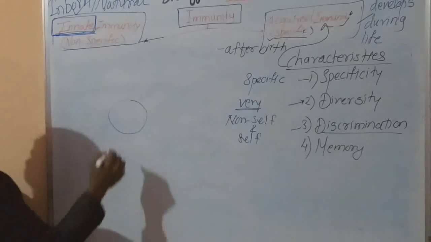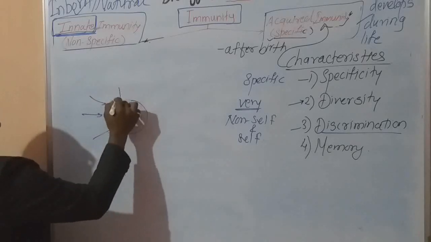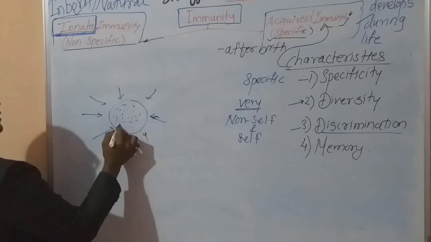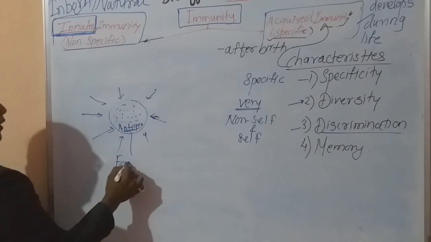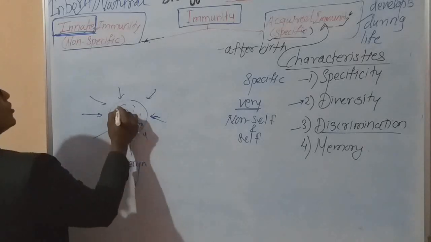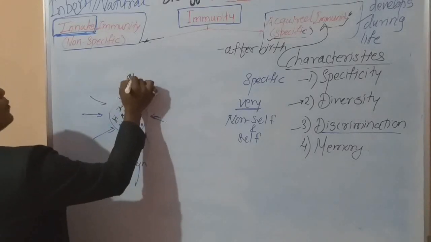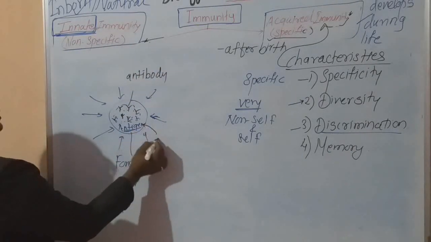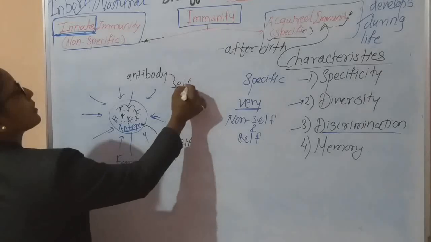This is the human body. Inside the human body, when there is entry of a pathogen, this pathogen releases certain stimulus and there is formation of antigen. This antigen is a foreign substance. To destroy this antigen inside our body, there is formation of Y molecules. These Y molecules are called antibodies. This antigen is a non-self component, and this antibody is a self component.